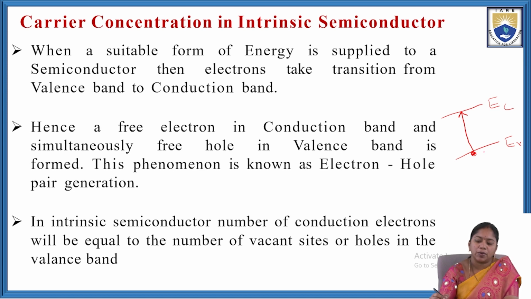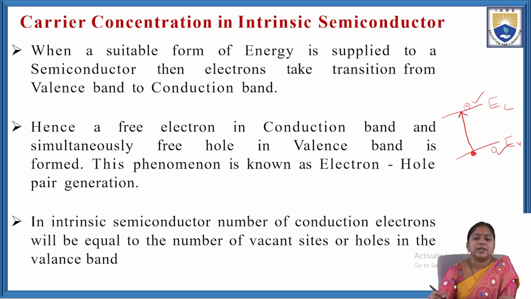For example, if a suitable energy is supplied to any semiconductor, an electron takes a transition from valence band to conduction band. It creates a hole in the valence band, and here a conduction electron is there. So, a free electron in the conduction band and simultaneously a free hole in the valence band is formed. This phenomenon is known as electron-hole pair generation.